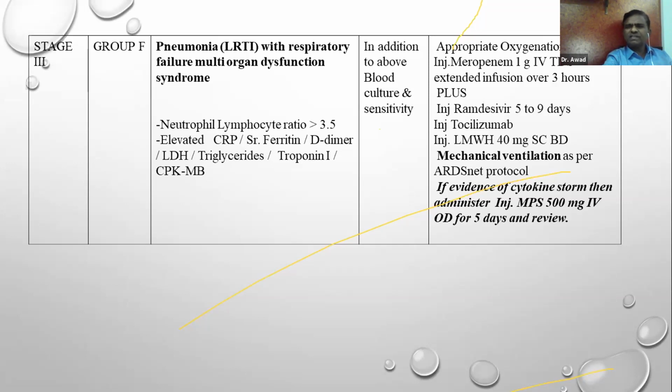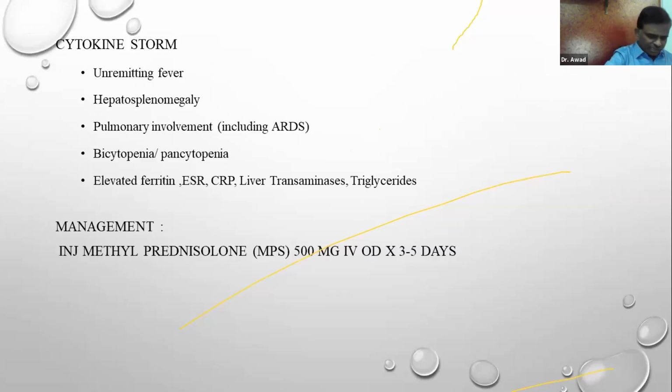Low molecular weight heparin is given apart from giving mechanical ventilation as per ARDS. That is, you give the low tidal volume, keep the pressure lower and lower, otherwise this patient can develop VILI, ventilator-induced lung injury. Okay, so these points, if you note, you can treat the serious patients, and some of the serious patients, including our senior people, have come out of these problems even at the age of 70 years also. So what is cytokine storm?